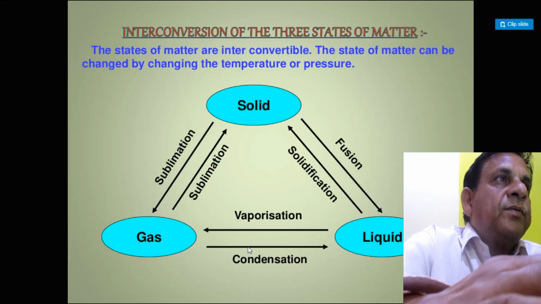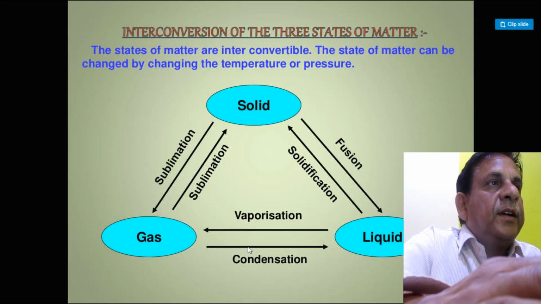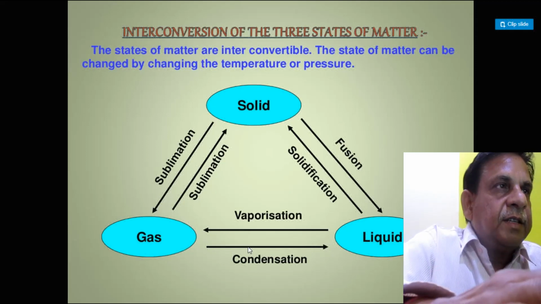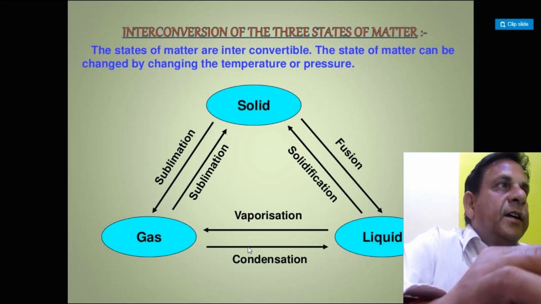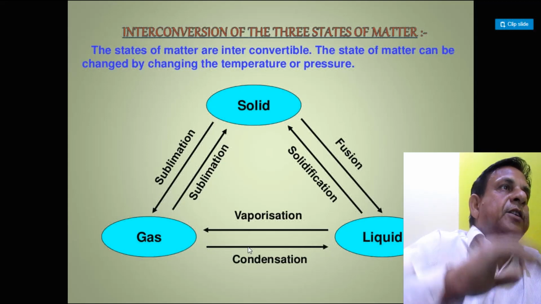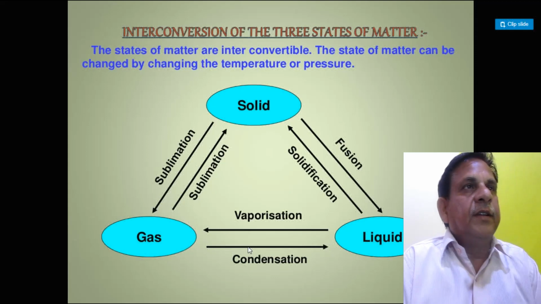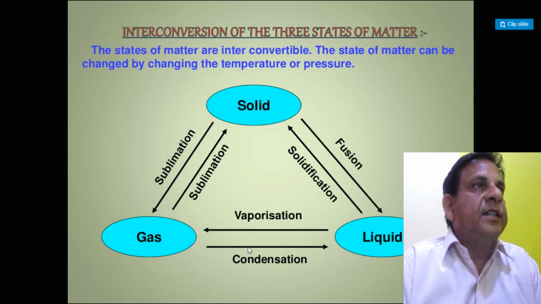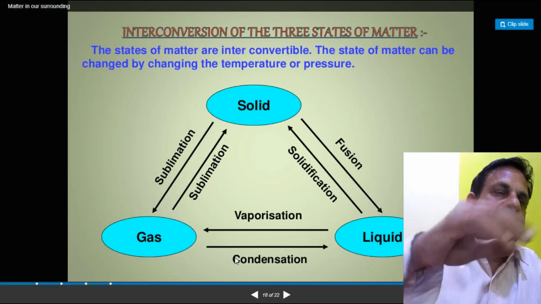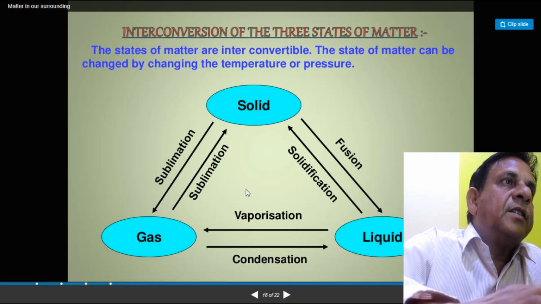Interconversion of the three states of matter can again be understood and clarified with this diagram. The states of matter are interchangeable. One state of matter can be changed by changing the temperature or pressure. This is the solid form.